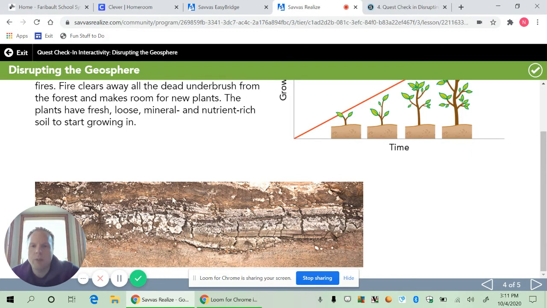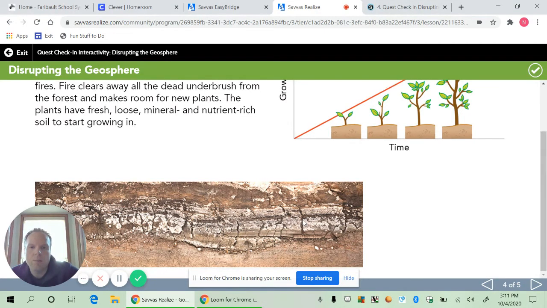This is kind of an interesting picture. This is showing you what the soil horizon looks like. A soil horizon is the different layers of soil that you would see if you dig down into the ground. And this is showing us what it would look like after a forest fire. Notice some things. There's lots of cracks in the soil. Looks like there's lots of white minerals, which is probably calcium and calcite. And you can see that the soil is very broken up, and so it's very nutrient rich.